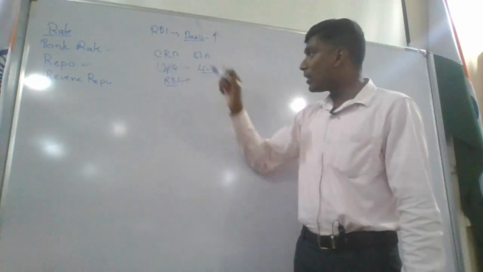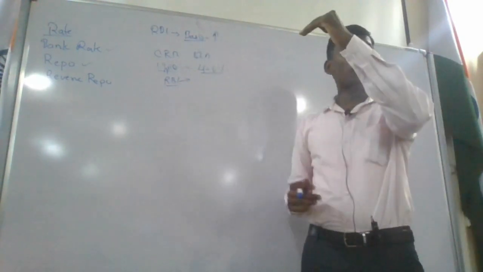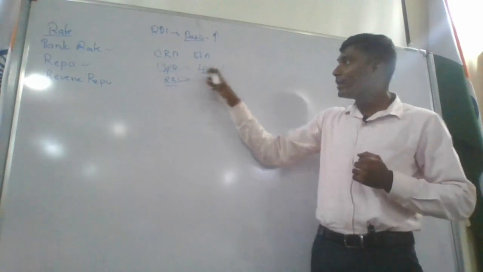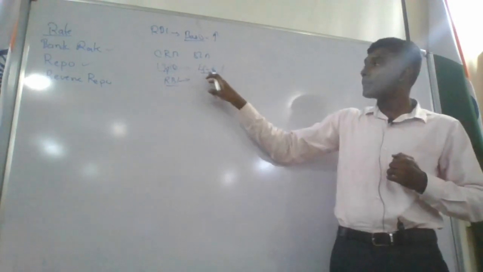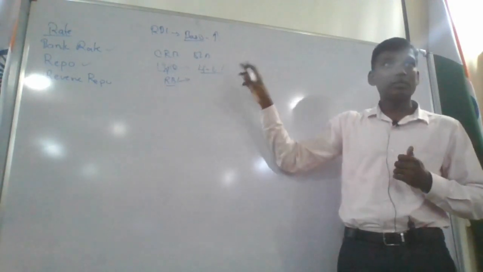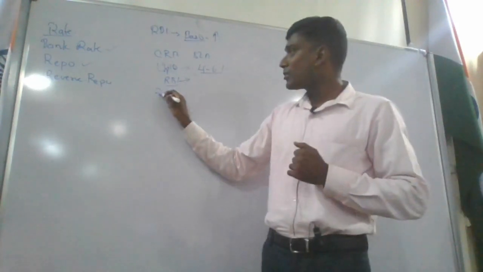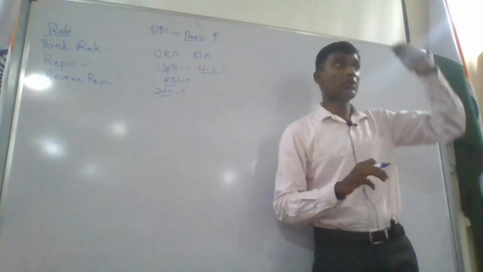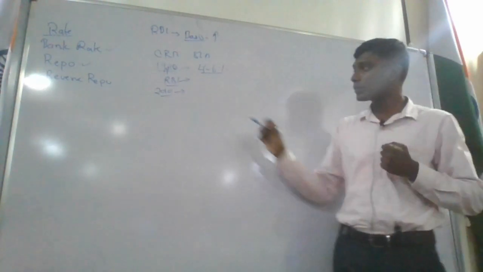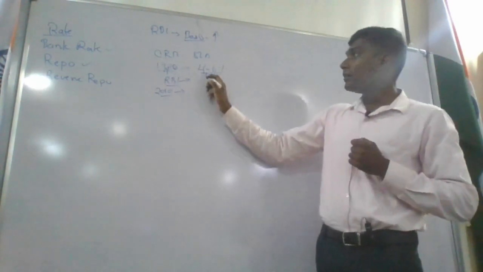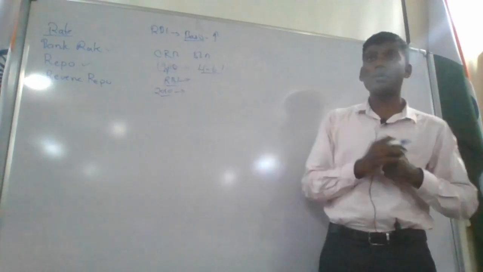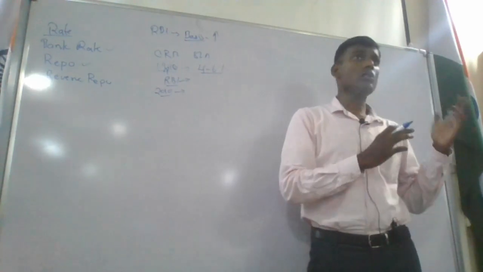So what this RBI used to do, they will increase the basis point, decrease the basis point. They will keep doing it like this in order to bring the inflation within what percentage? Between 4 to 6%. By 2010, if you see, our GDP was increasing, gross domestic product was increasing, and at the same time the inflation was decreasing. Do you understand? Raghuram Rajan, Governor of India, was trying to maintain it so well.